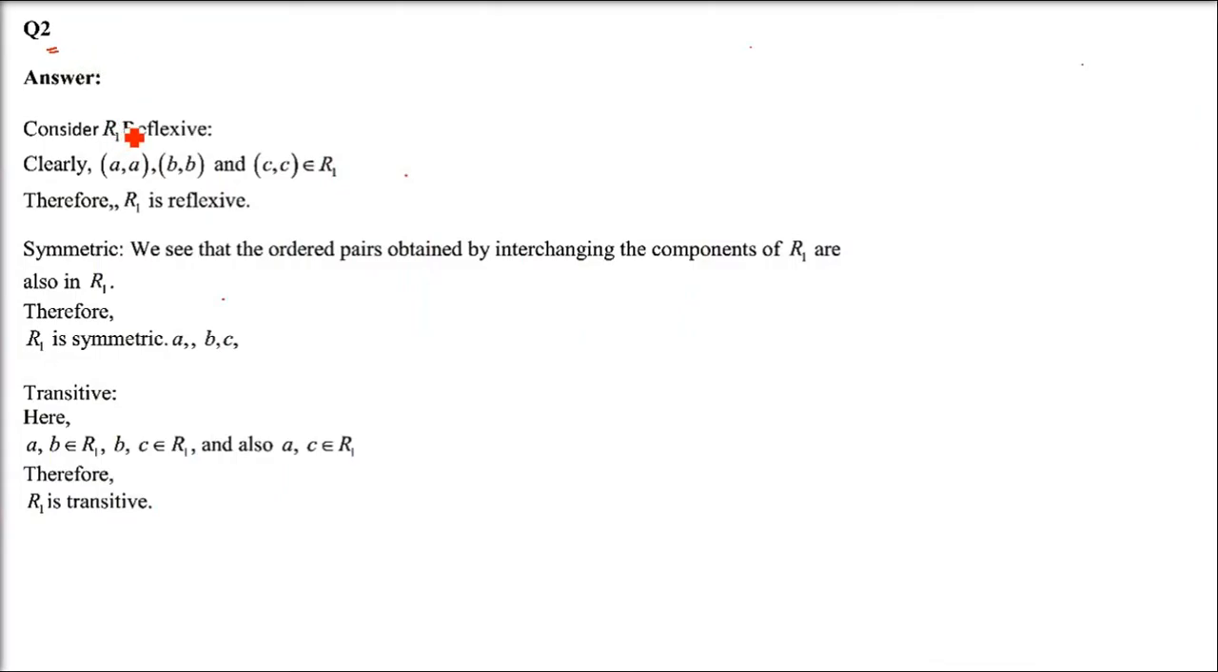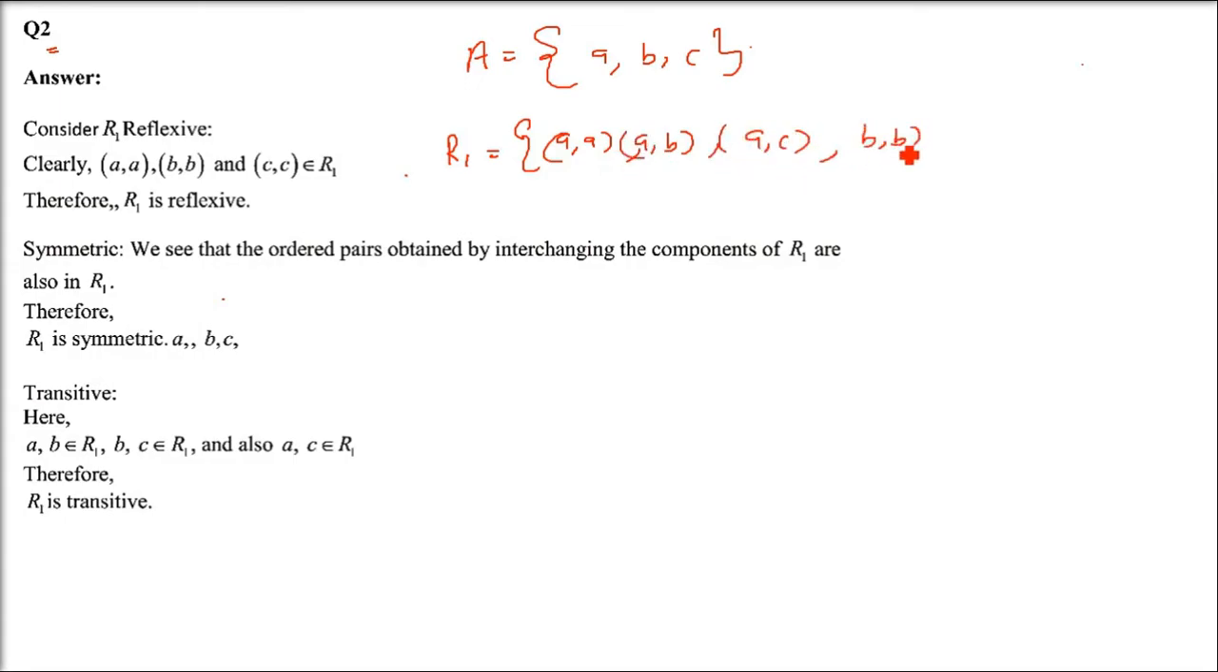Now this is question number 2. There are three relations R1, R2 and R3 defined on set A, which is {A, B, C}. Every relation is on a set and a relation will have certain conditions. So the first relation is (A, A), (A, B), (A, C). These are all ordered pairs. (B, B), (B, C), (C, A), (C, B), and (C, C).